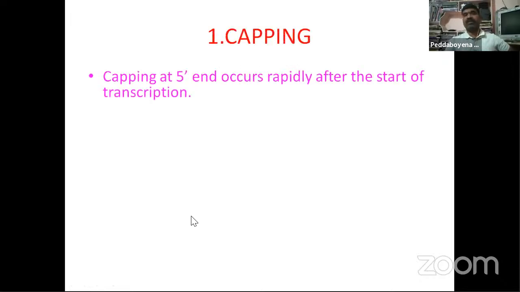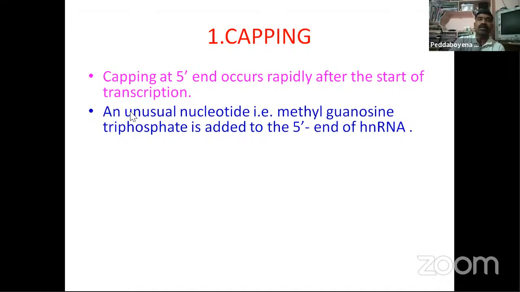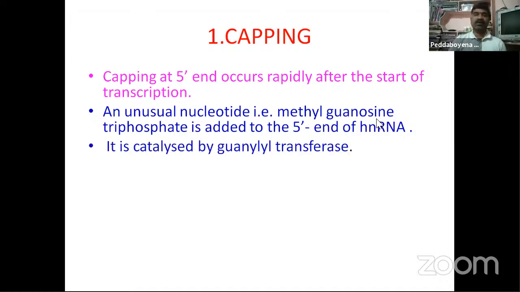Here, first, capping. Capping at the 5' end occurs rapidly after the start of transcription. An unusual nucleotide, methyl guanosine triphosphate, is added to the 5' end of hnRNA, heterogeneous nuclear RNA.